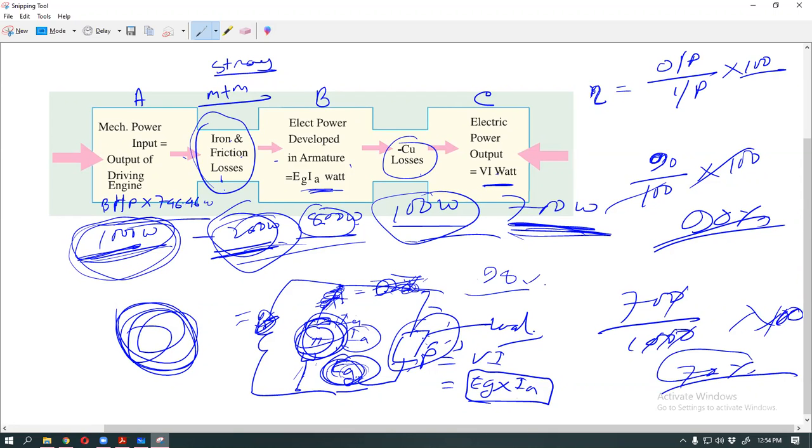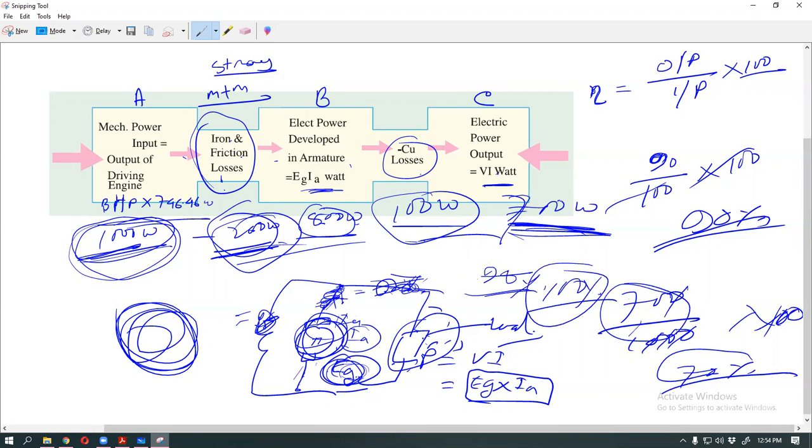But your efficiency is 70%, so this is not a good generator. If your efficiency is 100%, then your generator is good. Input and output same, then it is a good generator. If efficiency decreases, then losses must increase, and it is a bad generator.